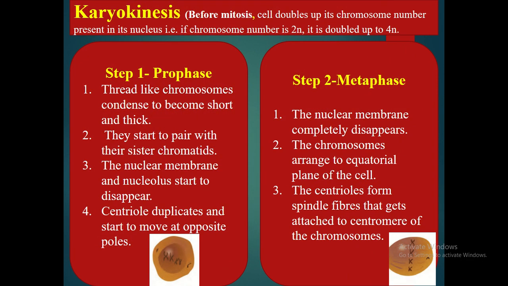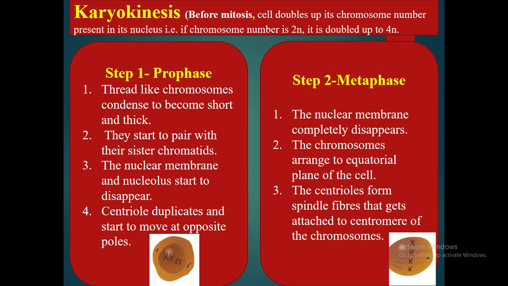Before starting with the karyokinesis, that is nucleus division, all the cells double their number of chromosomes. For example, if 2n chromosomes are present in the parent cell, they will double up to 4n. Let's discuss the steps in detail. The first step is prophase, in which thread-like chromosomes first condense to become short and thick.